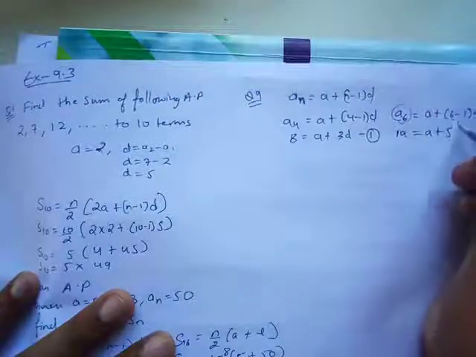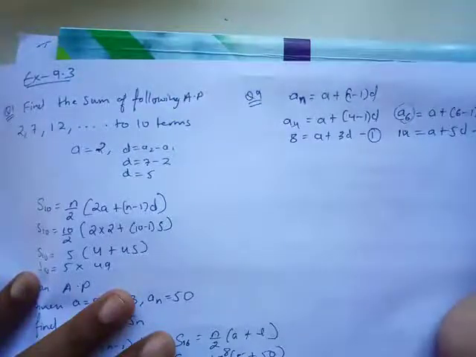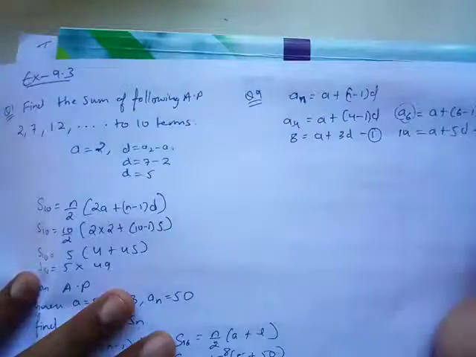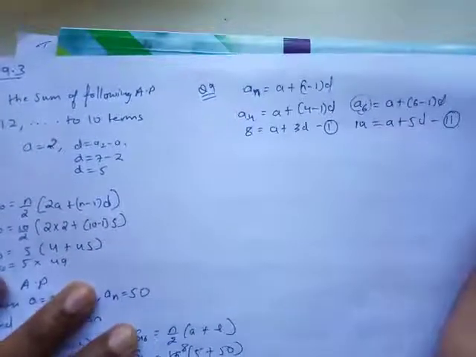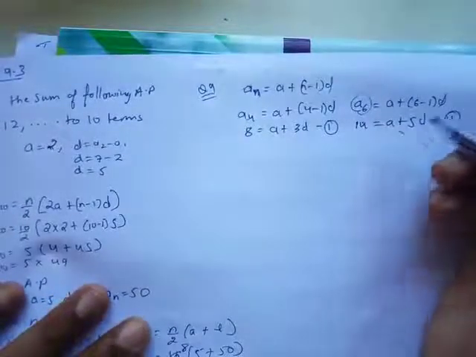a plus 5d, the second term. So I have two equations over here, if you see. Okay, two equations. I can use the elimination method, any method, and then subtract both equations.